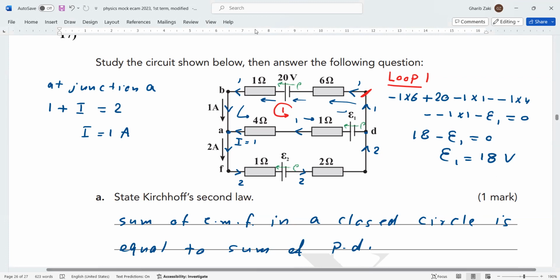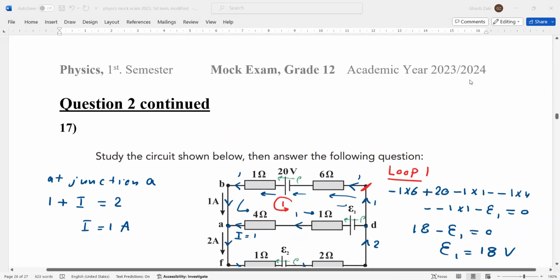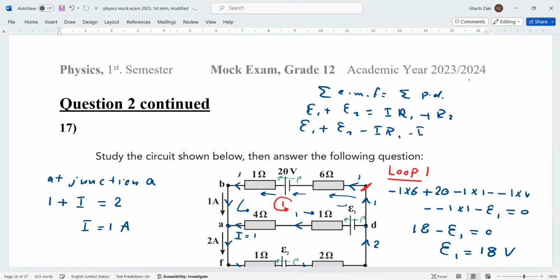Another question? Yes? Mister, why did we make the resistor negative? Because this is a rule in Kirchhoff's law. Because actually it comes from the rule that the sum of EMF equals the sum of potential difference. Again, the sum of EMF equals the sum of potential difference. So E1 plus E2 equals IR1 plus IR2. This is the rule. When you shift all to one side, you will get E1 plus E2 minus IR1 minus IR2 equals 0. So the resistance is negative.